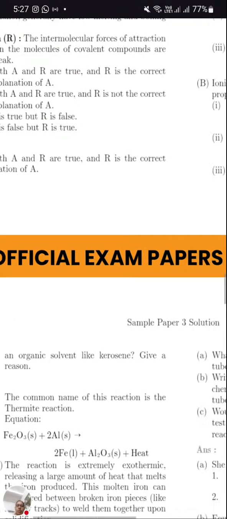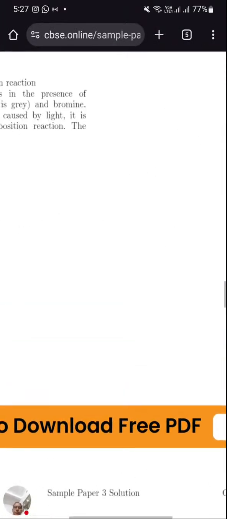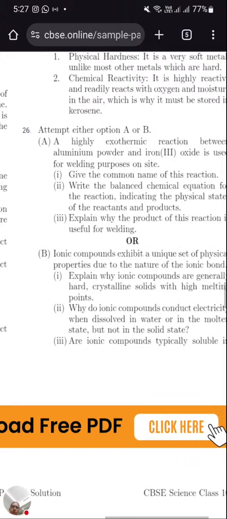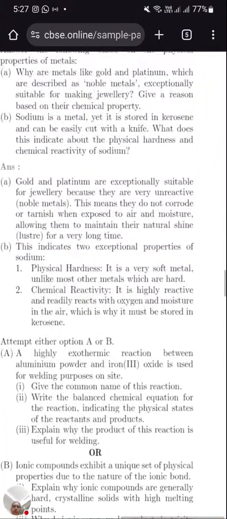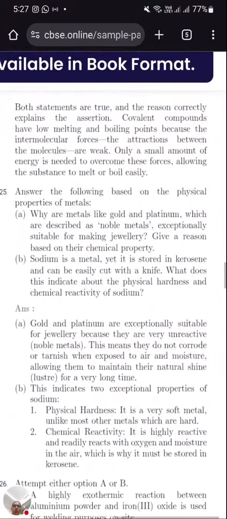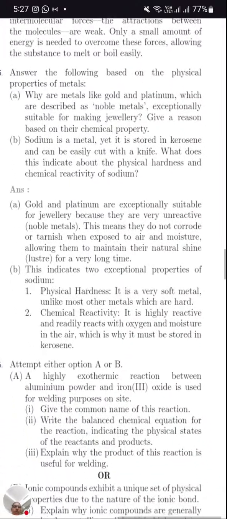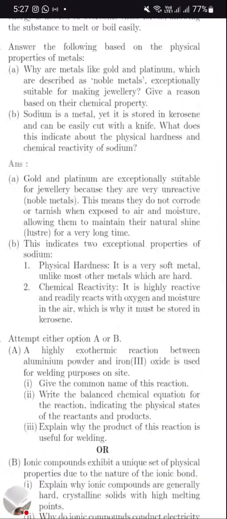Now the next question. If you recall, in yesterday's paper we discussed this; the next question we are getting from metals and non-metals. So here, why are metals like gold and platinum described as noble metals? Because they don't have much reactivity.